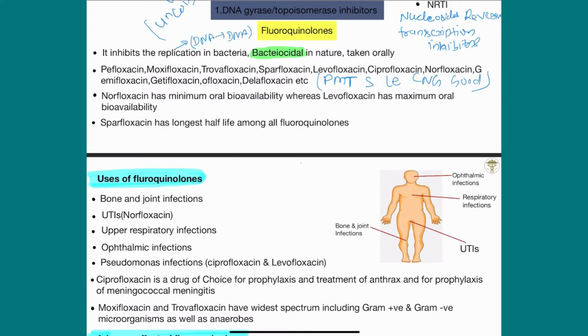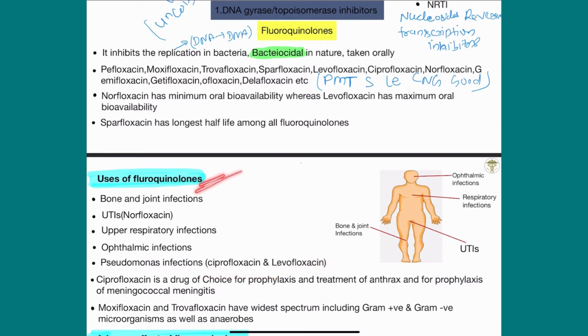Uses of fluoroquinolones are ophthalmic infection, respiratory infection, urinary tract infection, bone and joint infection, and also pseudomonas infection. Please learn that in pseudomonas infection only ciprofloxacin and levofloxacin are used.